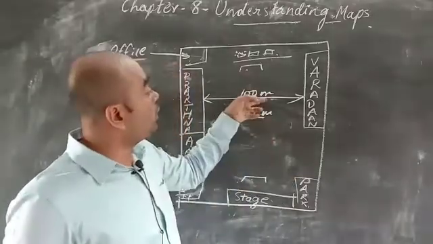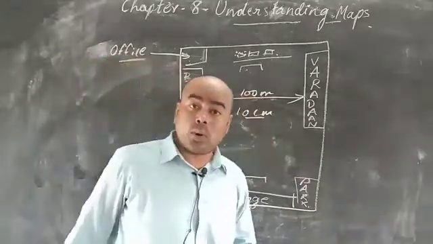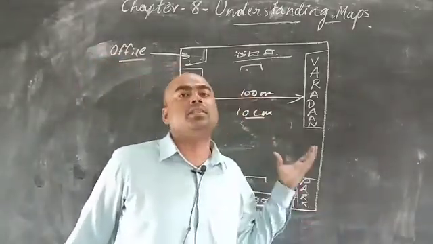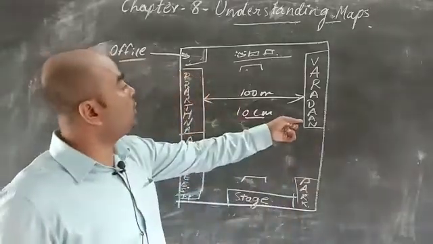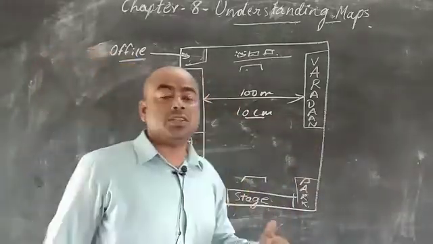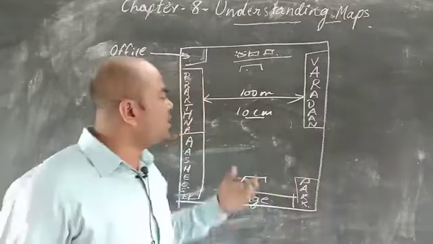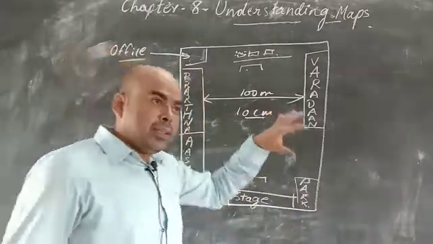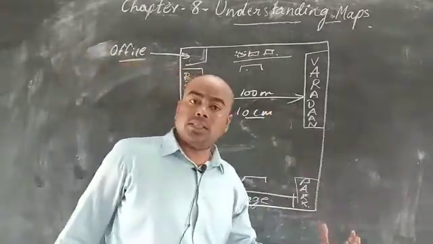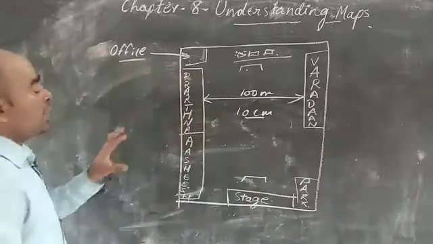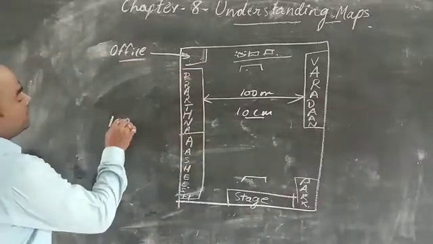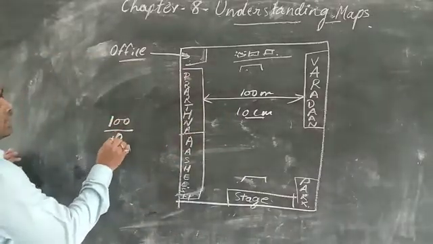Actually on the ground it was 100 meters, but on paper the distance between Vardhan block and Pratna block is just 10 centimeters. So this will give an idea about the scale. The scale of this map is 100 divided by 10.